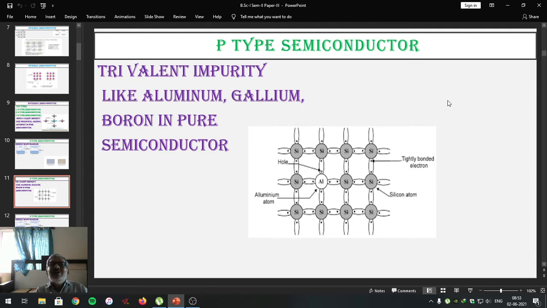Students, today we are going to consider the second type of semiconductor, obviously extrinsic semiconductor, known as P type of semiconductor. P type of semiconductor is also a type of extrinsic semiconductor, or an impure semiconductor, which is again obtained by adding impurity atoms into it, but to increase the number of holes at absolute 0 degree Kelvin, rather than an increase of electrons as in the case of N type of semiconductor.